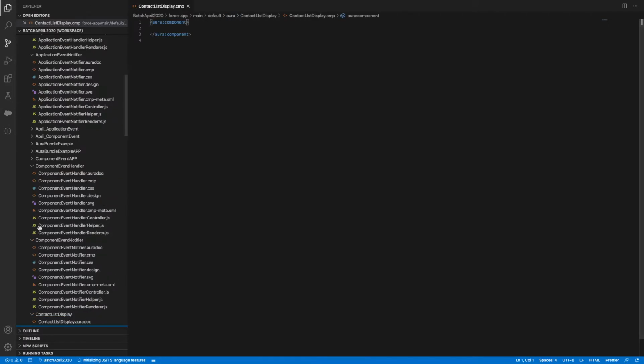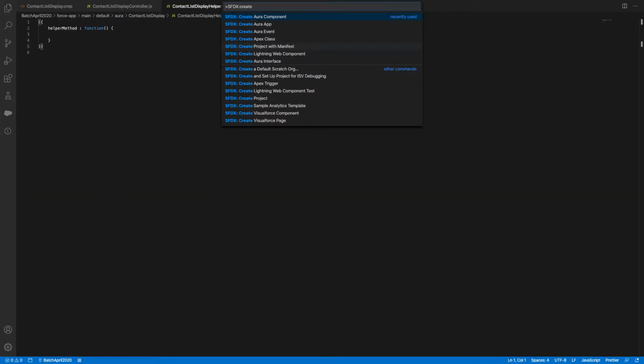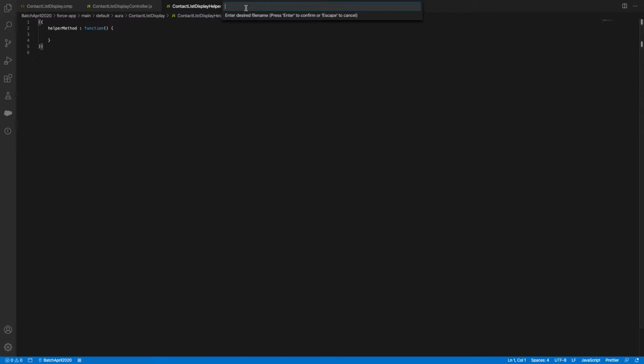So what we have extra here, we have the controller, and create an Apex class, contact lightning controller. How should the method syntax go?